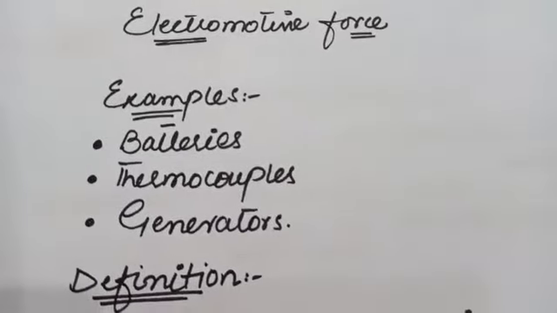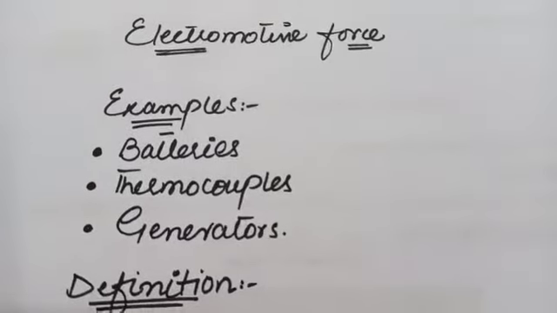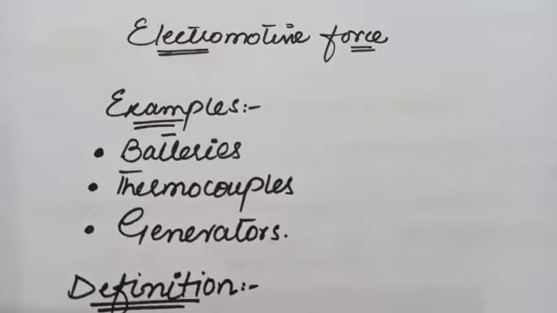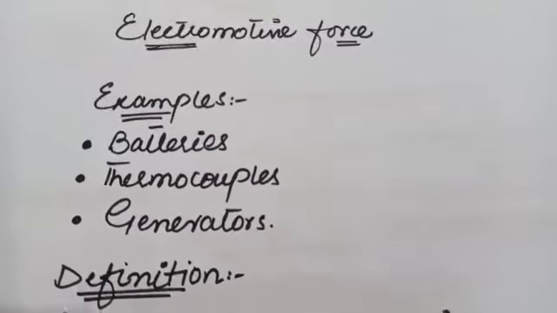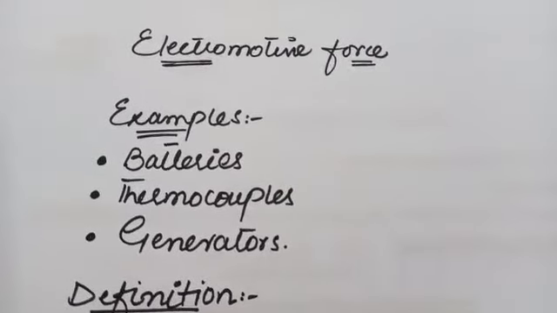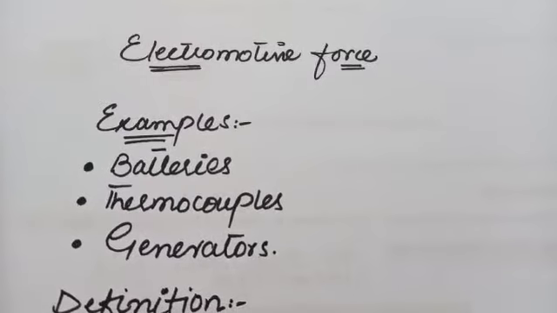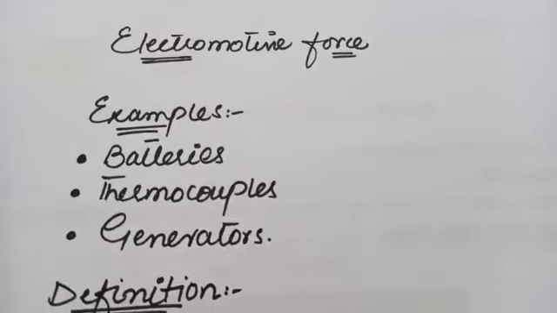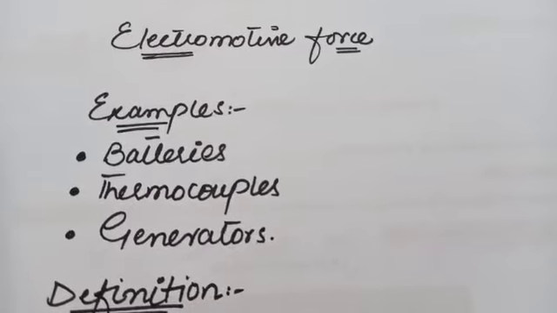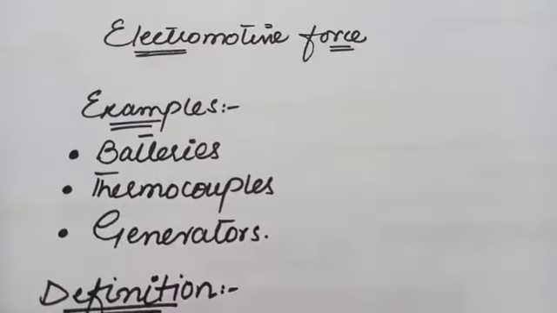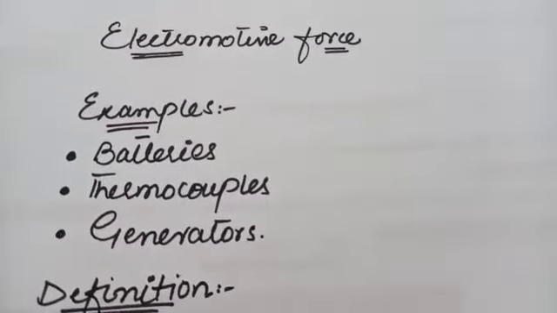The next topic is the electromotive force. What is electromotive force? As we discussed, if there is potential difference developed between the opposite ends of the conductor, then charges can flow from positive to the negative terminal of the battery, as the charges flow by themselves, spontaneously, from higher potential to the lower potential.